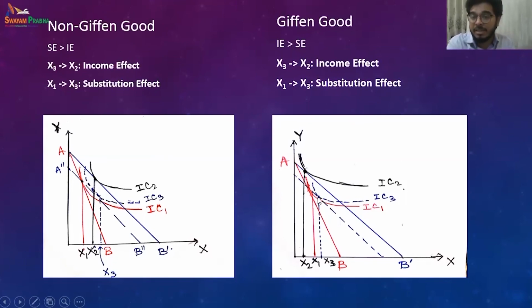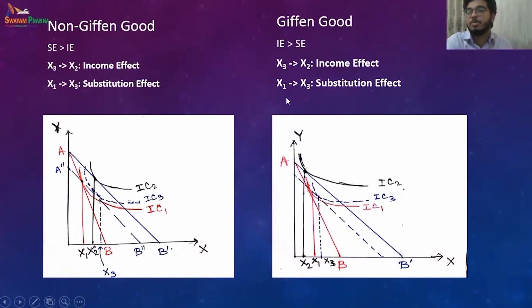The income effect is the new budget line after the price shift, and the modified budget line when we are trying to keep the real income the same, or trying to consume the same combination. So this parallel movement has caused a shift in consumption from x3 to x2. So this is my income effect. x3 to x2 is my income effect, x1 to x3 is my substitution effect.